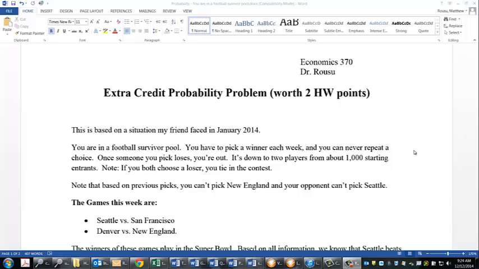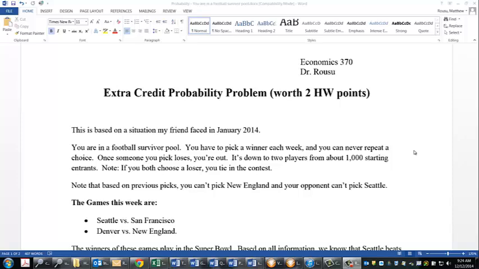Okay, for your first homework problem for game theory, it's an extra credit problem. It's due Wednesday, so you have 2 days to try to think about this and do your best. And I chose this because it's a really neat problem, in my opinion, I guess, but maybe you'll disagree. But also, it's pretty timely.